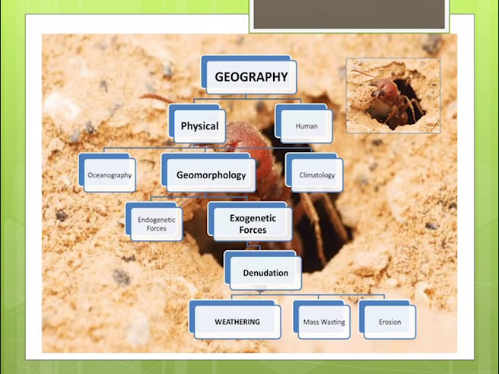Geomorphology is the study of changes of the surface of the earth, or the transformation of the earth. It is studied under endogenetic forces and exogenetic forces. Endogenetic forces are the forces acting below the earth's surface in the process of transformation of the earth's surface, whereas exogenetic forces are the forces in connection with the atmosphere.